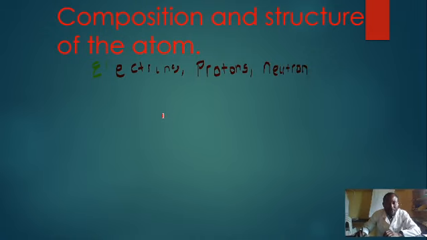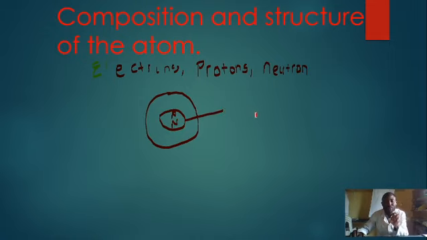So, how are these subatomic particles arranged in an atom? Imagine this is the structure of the atom. Inside the small and dense portion of this atom, we have what we call the nucleons. And these nucleons consist of 2 subatomic particles.